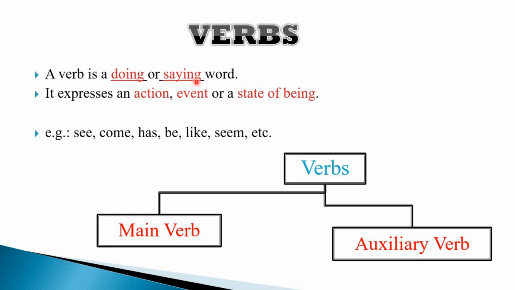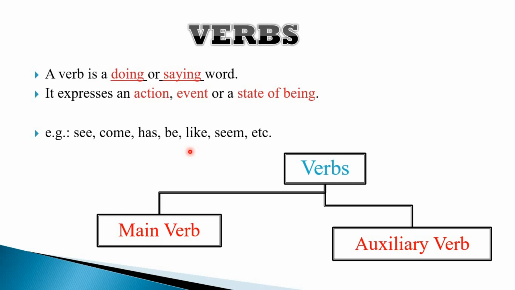When we say doing or saying word, all these words come under action. Events we study generally with the tenses, and state of being shows your possession, belongingness, or the existence, the state or the condition of any particular action. The examples include see, come, look, has, be, become, like, seem, etc.